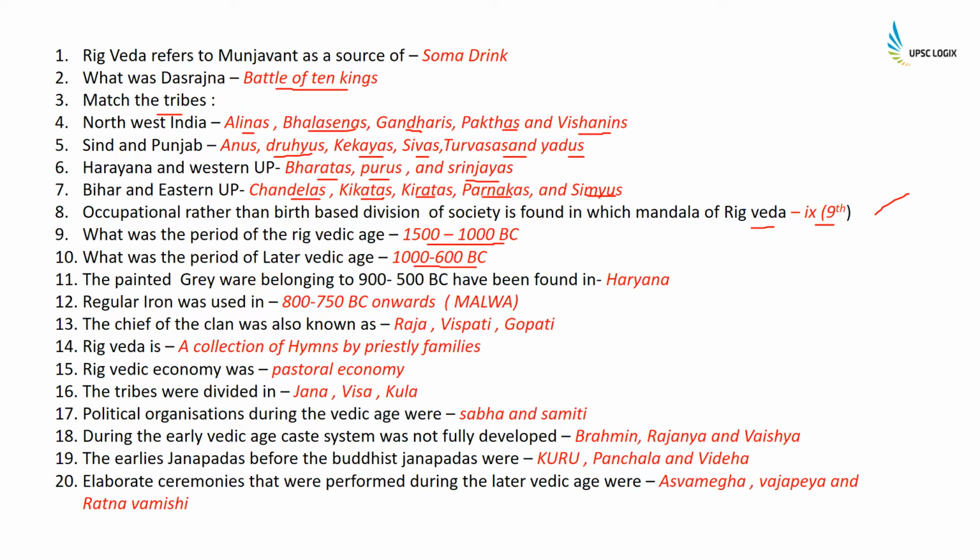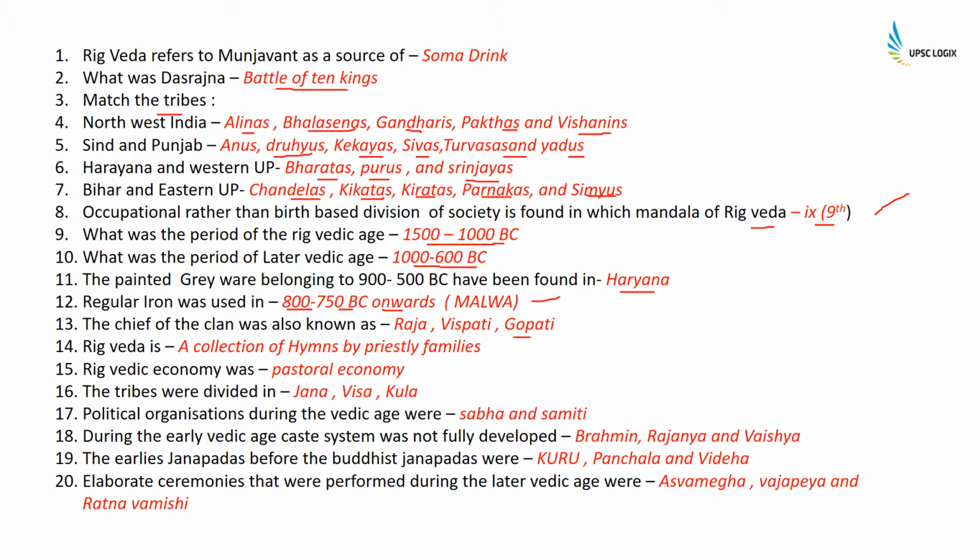1000 to 600 BC. The painted grey ware belonging to 900 to 500 BC has been found in Haryana. Regular iron was used from 800 to 750 BC onwards in Malwa. The chief of the clan was also known as Raja, Vispati or Gopati.